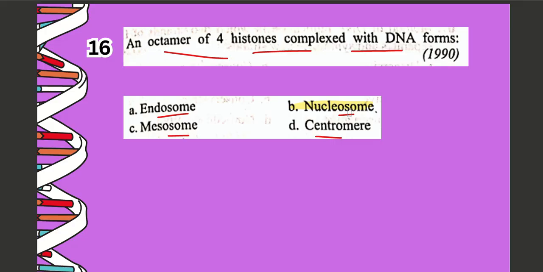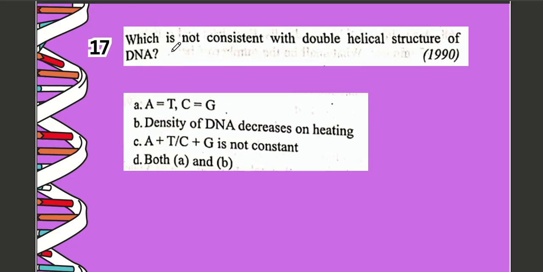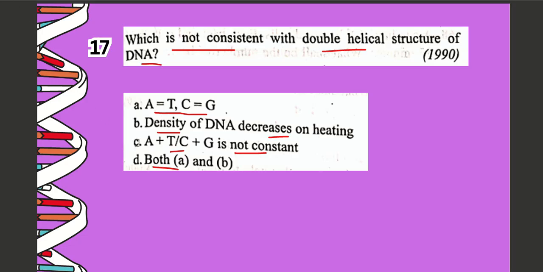Next question, question number 17. Which is not consistent with double helical structure of DNA? A, A double bond T, C triple bond G, B density of DNA decreases on heating, C A plus T by C plus G is not constant, D both A and B. The correct option is option number C, which is A plus T by C plus G is not constant.